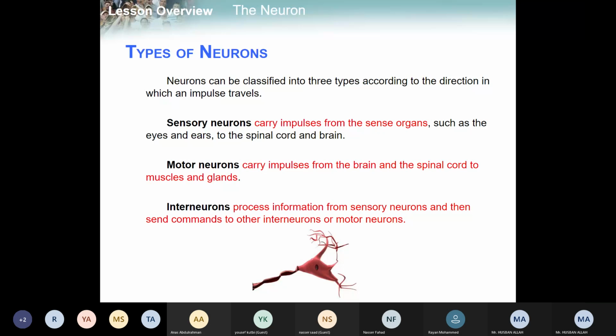Okay, the third one we have is the interneuron. Now in between these two, like I ask and he responds, or someone hits a person and he responds, what happened in between them, right? That is the interneuron. It processes information from the sensory neuron and then sends commands to other interneurons or motor neurons, right? The entire phenomenon which occurs in between them, taking the message from the sensory neurons,